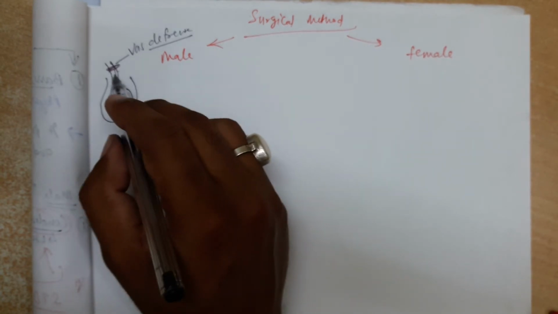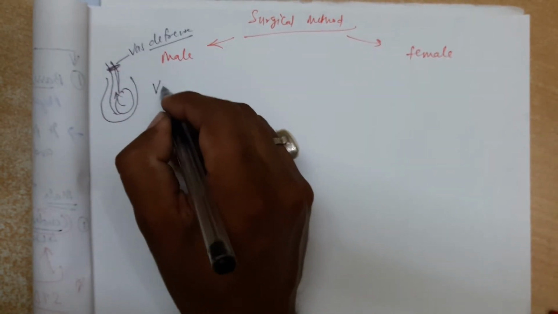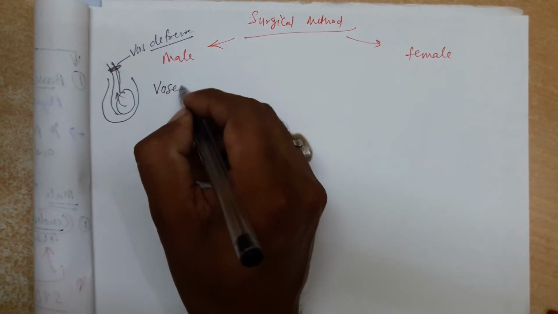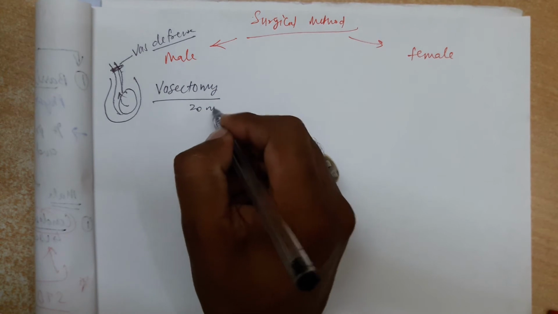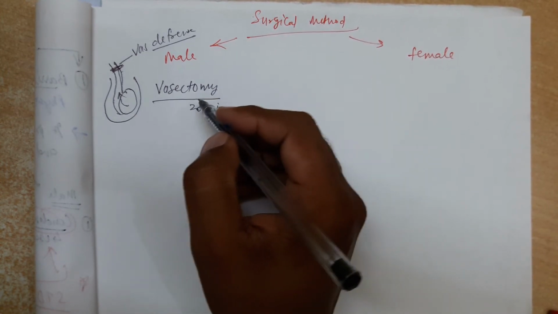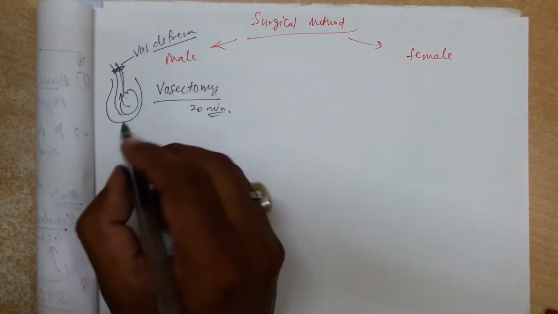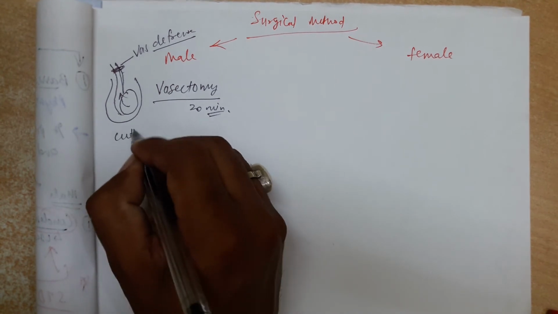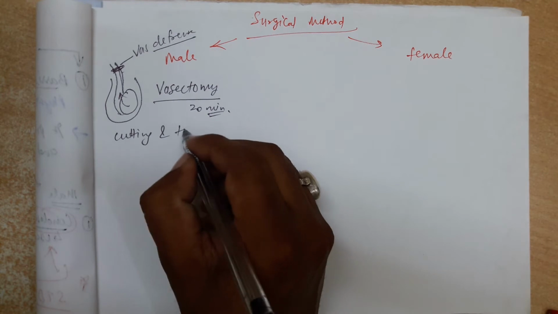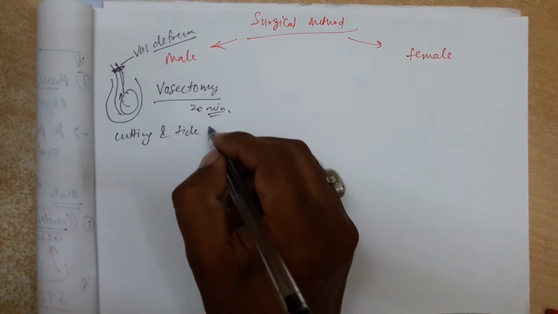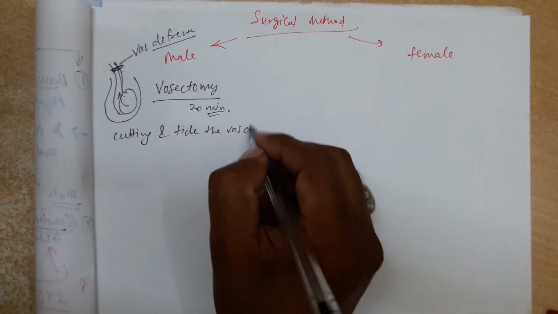So this surgery is called vasectomy. It is a 20-minute surgery, vasectomy, which involves cutting and tying the vas deferens.